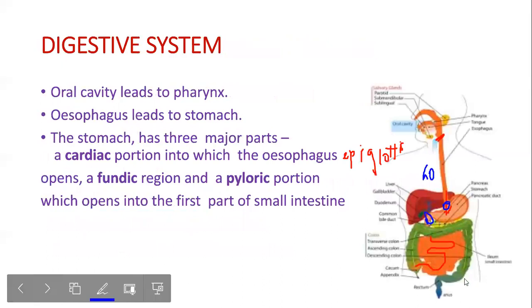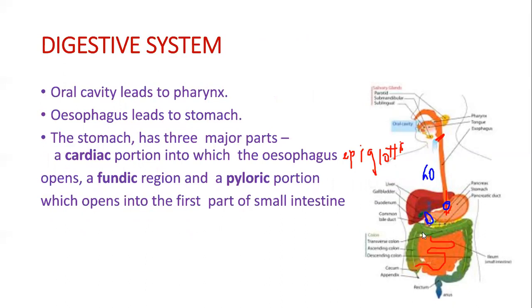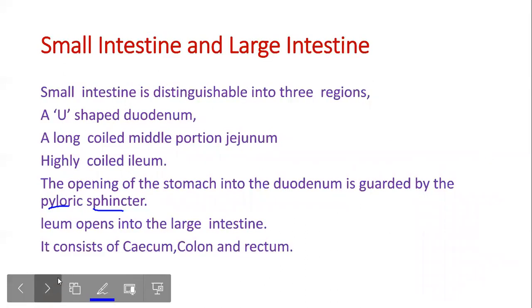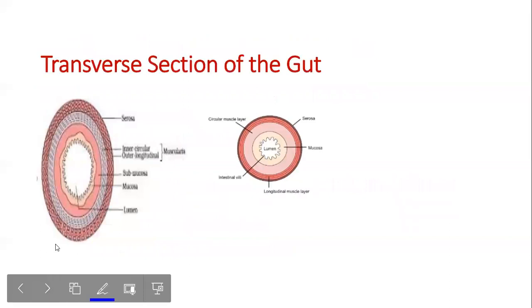So this is the cecum, and this is the transverse colon, ascending colon, and descending colon. The vestigial organ that is of not much use is called the appendix. And this is the colon, ascending colon, transverse colon, and descending colon, opening into the rectum and then the anus. So these are the parts of the digestive system.